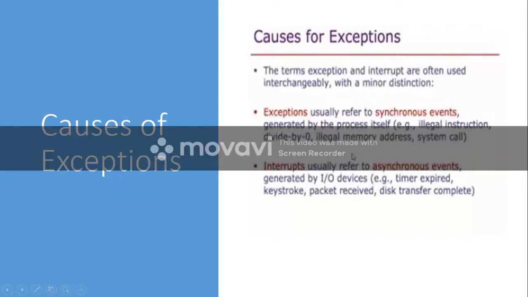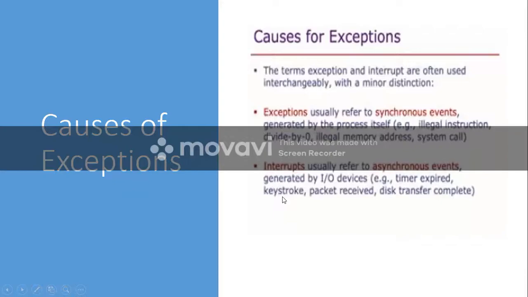Whereas interrupts are usually asynchronous events, generated by some IO devices. For example, a timer expired. Many activities in a computer happen based on the timer, so once the timer expires, some activity may have to be done immediately, which gives rise to an interrupt.